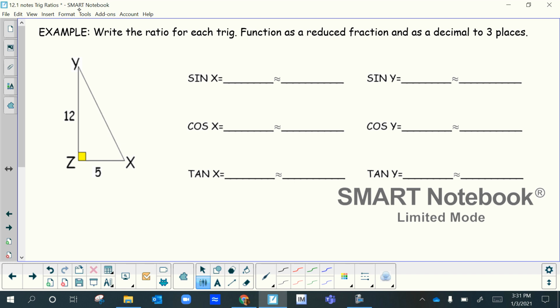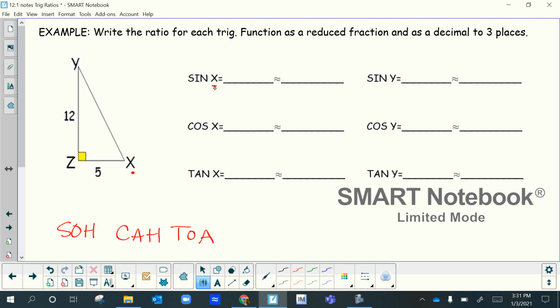So remember, I like to see the acronym, so I'm going to write it down so that I can refer back. I have it memorized by now, but we don't all have it memorized, so it's always good to look at the acronym and be sure that you write each one. So remember, sine is opposite over hypotenuse. And this is for angle X, so you want to make sure you look at angle X.